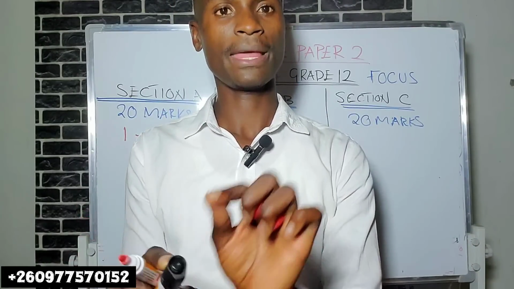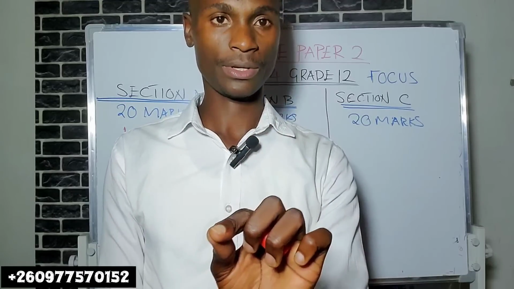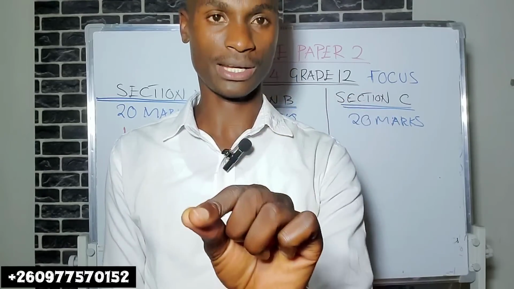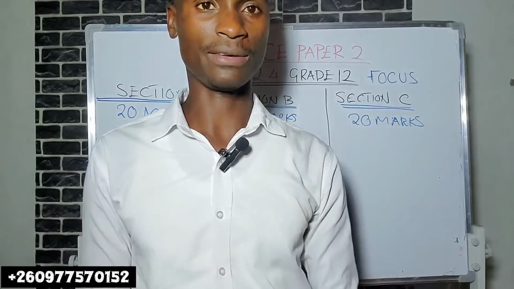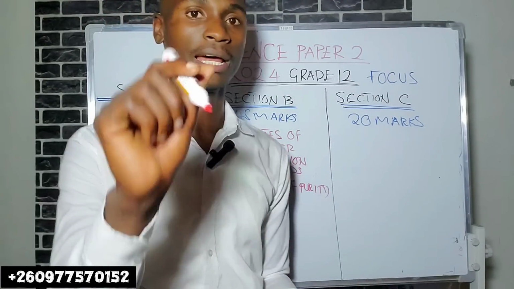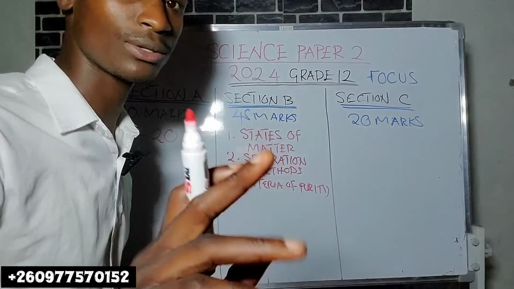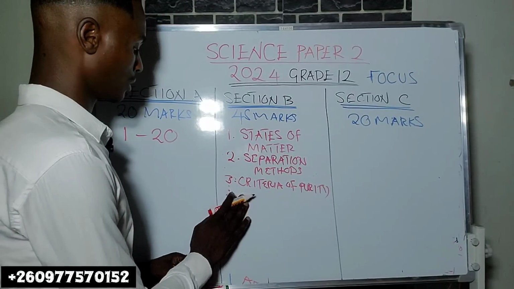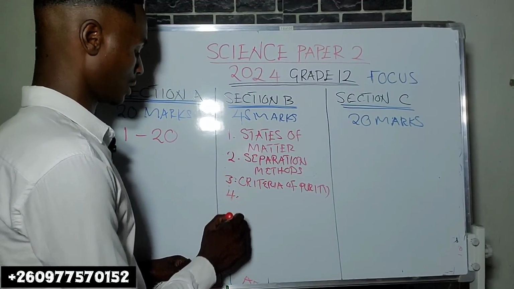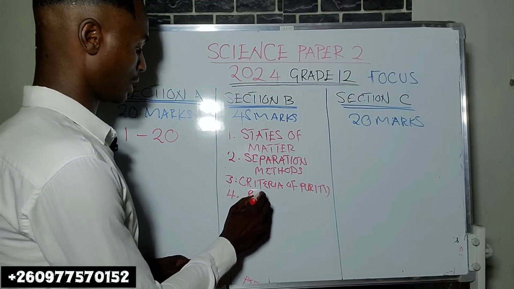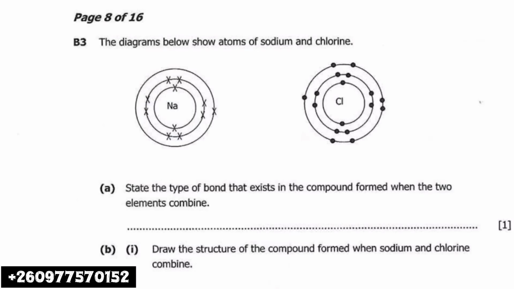Are we together? An atom and an ion, a compound and a mixture. You should know those differences. An atom and an ion, so that you don't get confused when they say sodium atom. Okay, let me write bonding here. When I write bonding, chemical bonding, I'll explain everything.